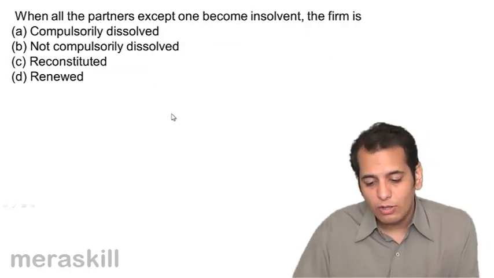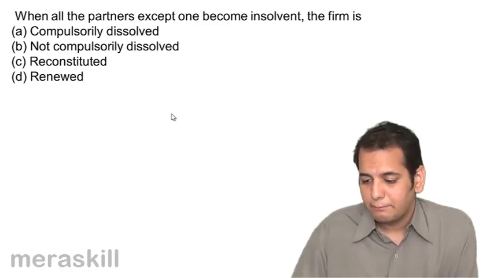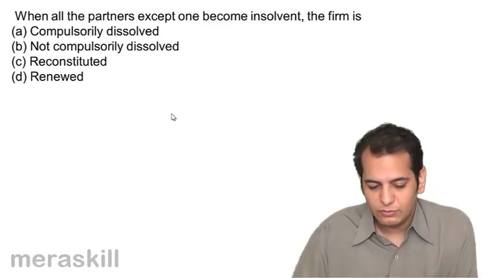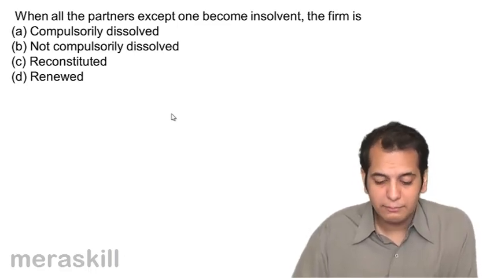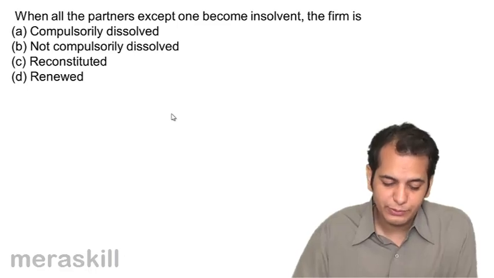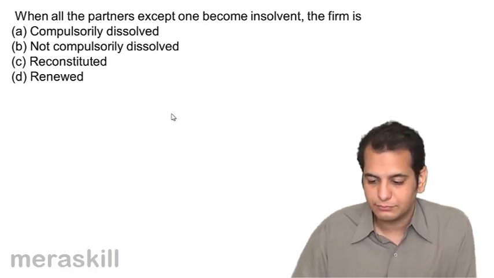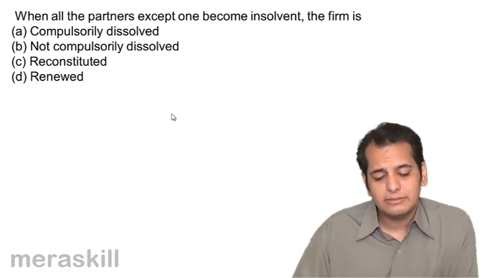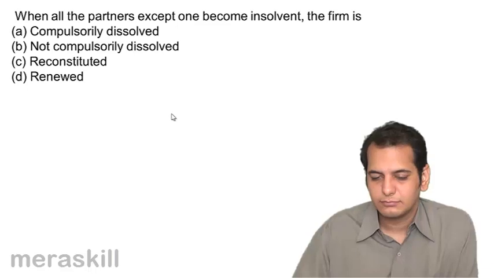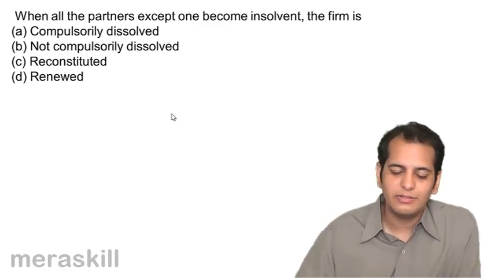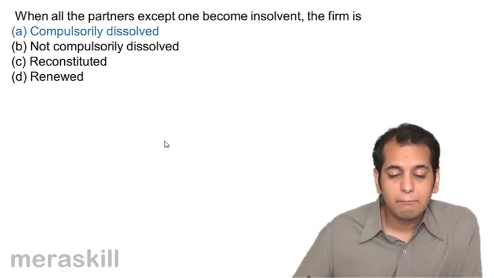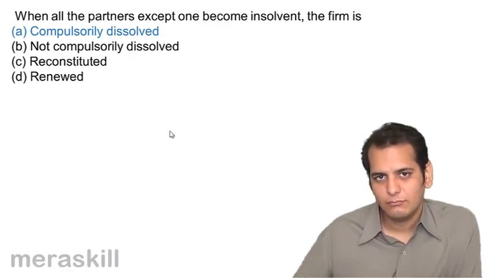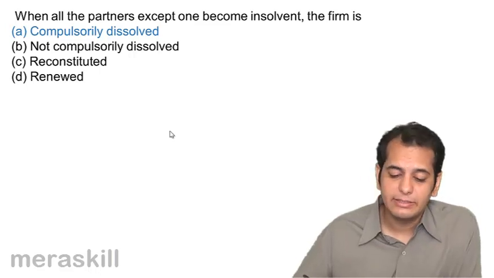Next, when all the partners except one become insolvent, the firm is A. compulsorily dissolved, B. not compulsorily dissolved, C. reconstituted, D. renewed. When all the partners except one become insolvent, then the firm will be compulsorily dissolved. We have already covered this. It will be compulsorily dissolved.